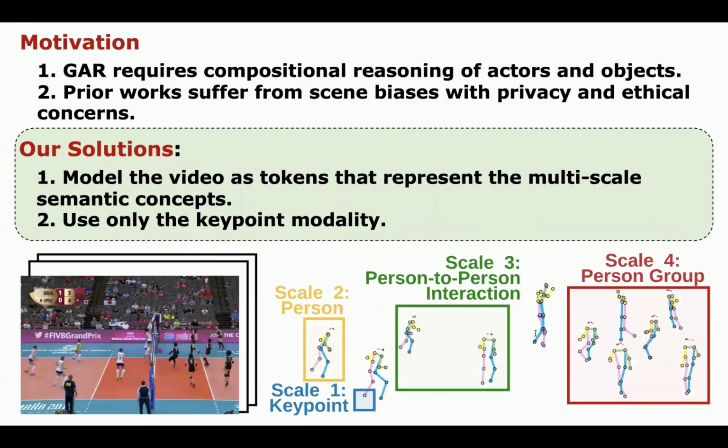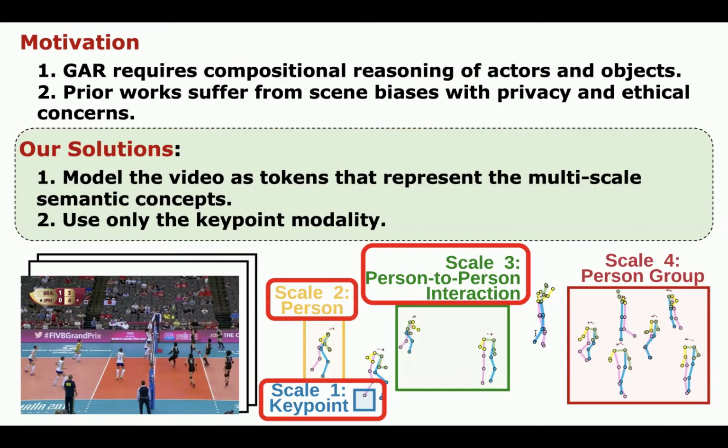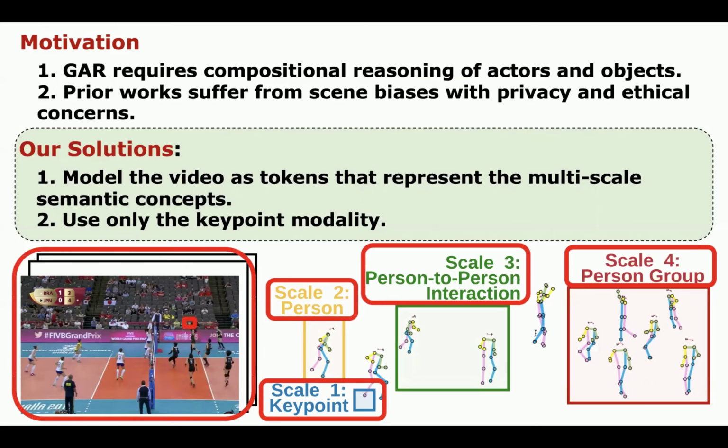We approach group activity recognition by modeling a video as tokens that represent the multiscale semantic concepts in the video, which includes keypoint, person, person-to-person interaction, person group, object if present, for example, the volleyball, and the clip.